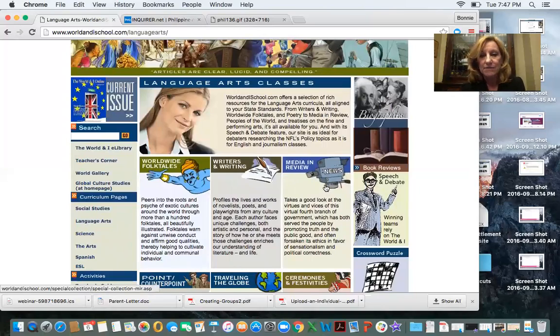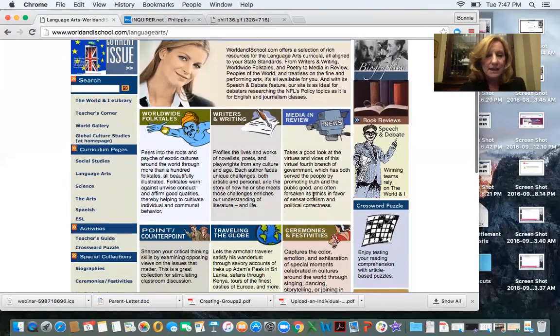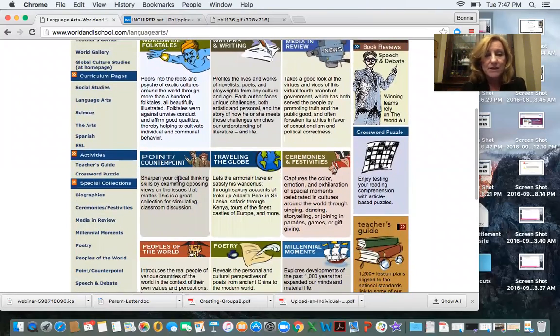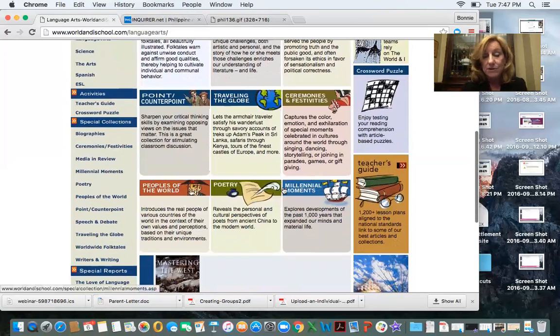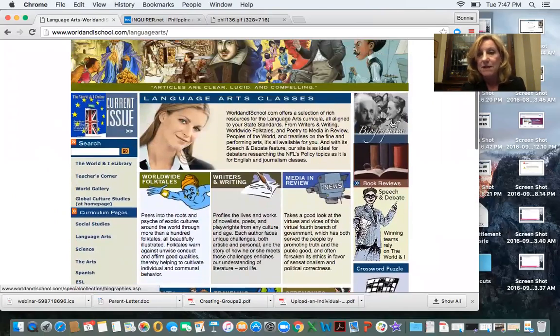There's media and review with news stories, a good look at the virtues and vices of the media. There's point and counterpoint, great for debates and discussions. There's traveling the globe, ceremonies and festivities, poetry, which is a big thing in Texas, and peoples of the world. There's biographies of famous people right here in the language arts area, and book reviews and speech and debates right here. So you can get some great ideas.